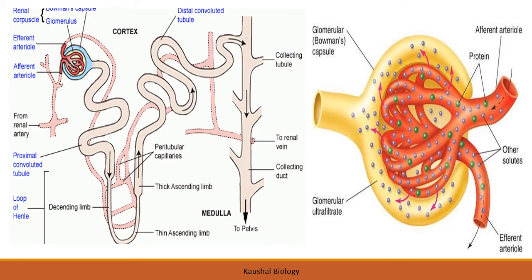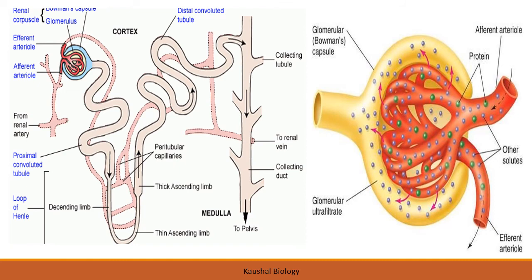After the filtration in the Bowman capsule, the filtrate will come into the highly coiled structure that is called proximal convoluted tubule. Now this filtrate will pass through these tubes. There will be reabsorption, and then certain secretion will take place. Now you can see this U-pin like structure.